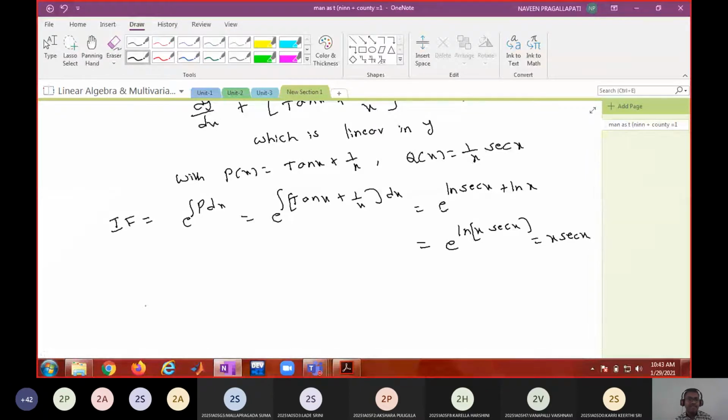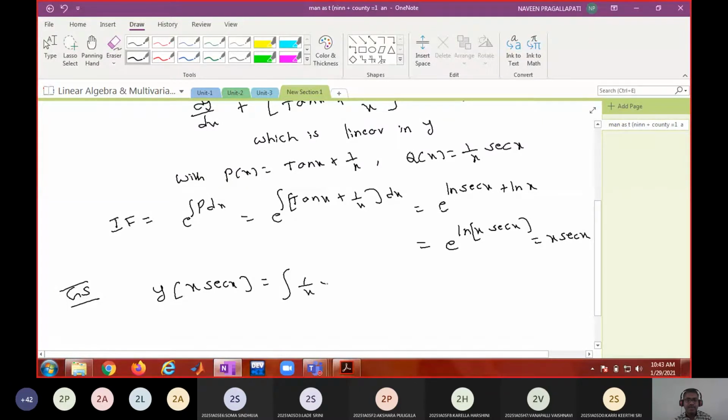Now once this is the integrating factor, what is the general solution? y into integrating factor, which is x secant x, equals the integral of q, which is 1 by x secant x, into the integrating factor x secant x, dx plus c. The 1 by x and x get cancelled.